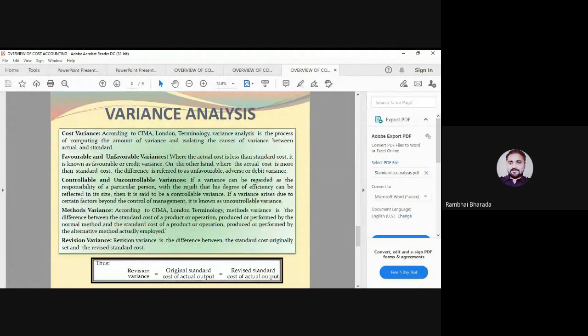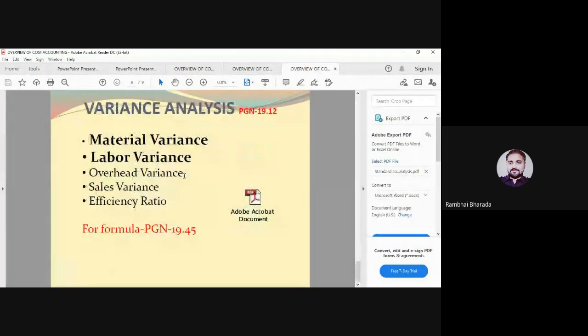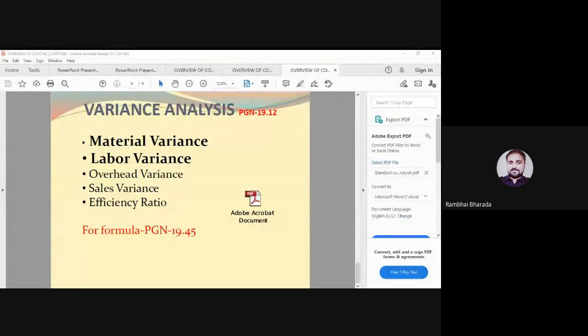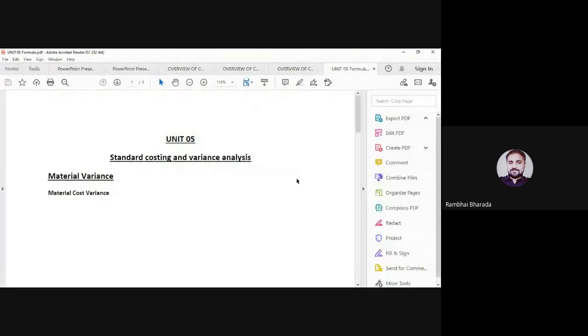Above it maybe the terms asked: what do you mean by cost variance? What do you mean by favorable variance? What do you mean by unfavorable variance? And here material and labor, both are the most important for all of you. So maybe the formula for both will be asked in your MCQ test, sorry, in your final examination. Let me share that part also.